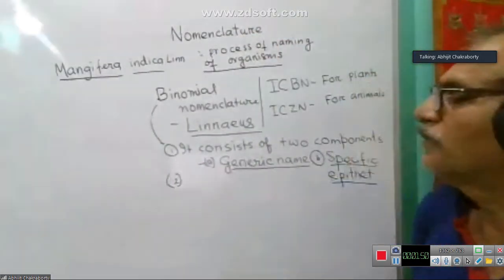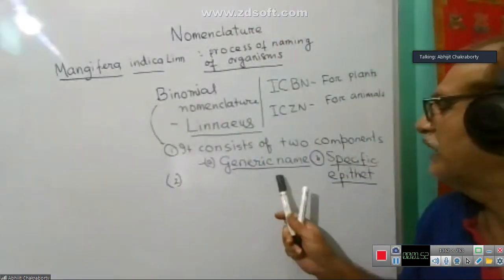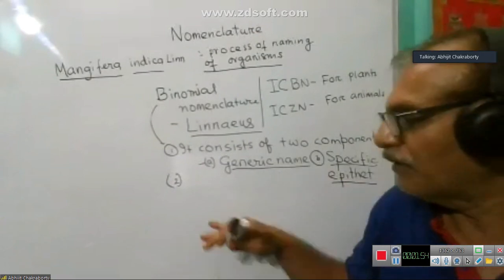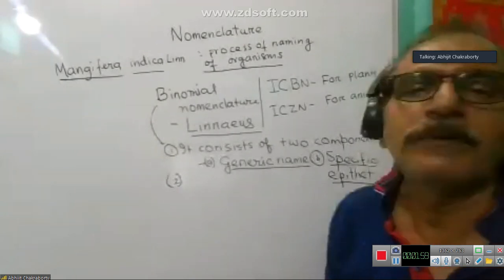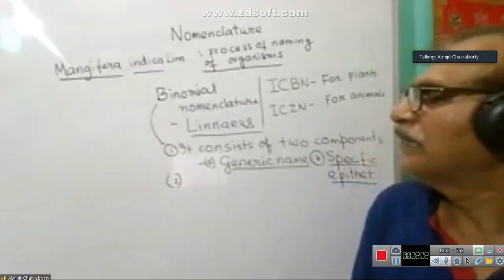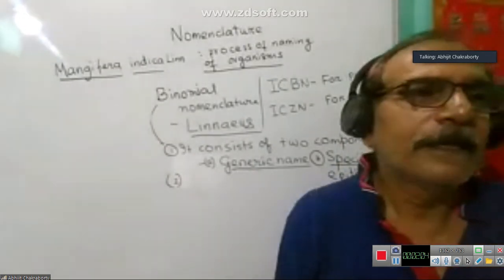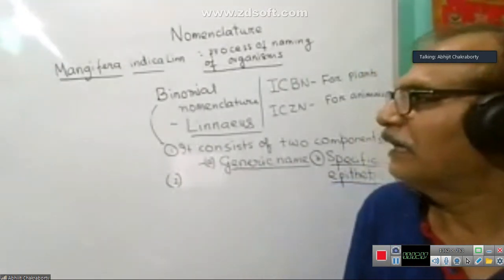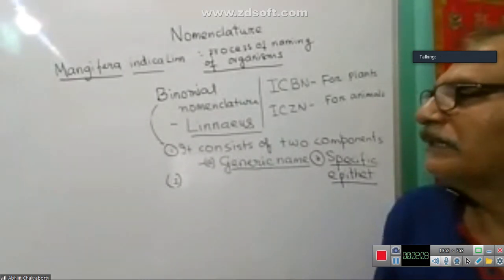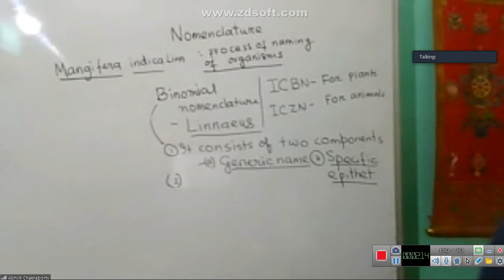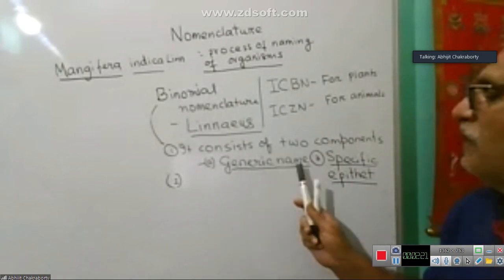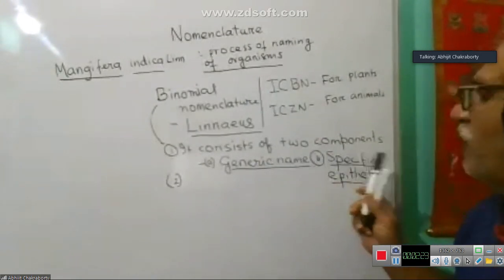What I said, it consists of two components, generic name and specific epithet. Point 2: generic name is written first and after that there is the specific epithet. Generic name should be written first and followed by specific epithet.